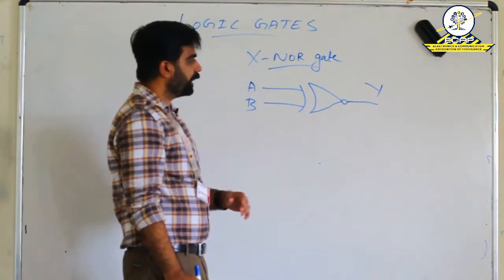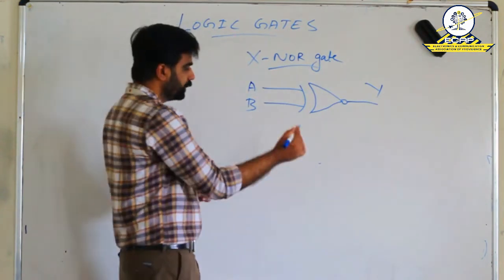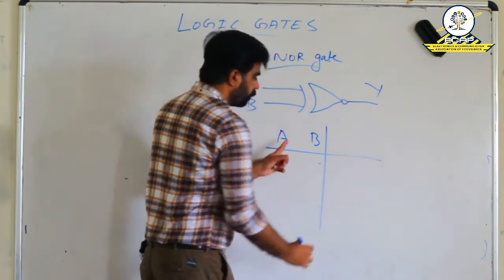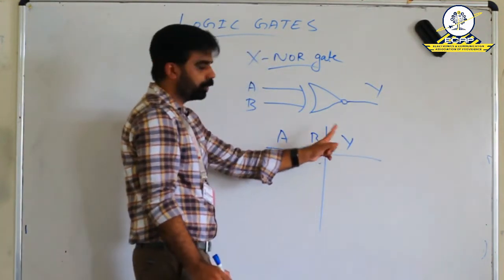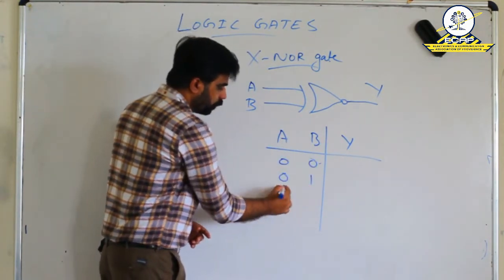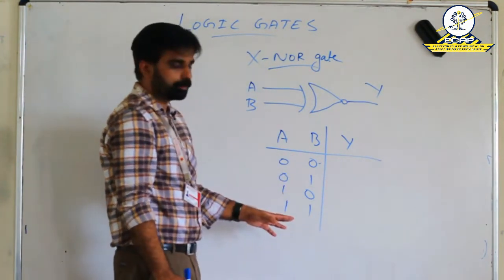Now we can see the behavior of this XNOR gate by using the truth table. We know truth table consists of all possible combinations of input and output. Here A and B are the input, Y is the output. 0, 0, 0, 1, 1, 0 and 1, 1. These are the four possible combinations.